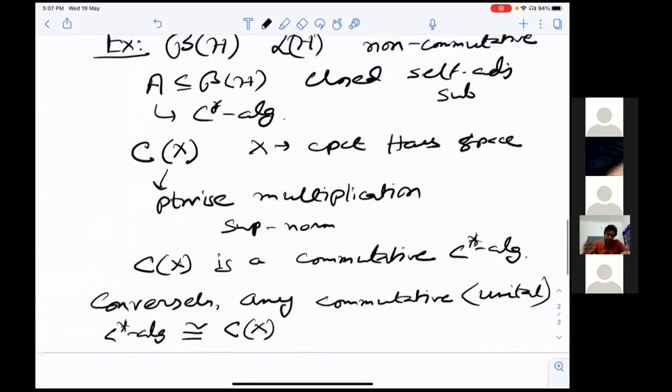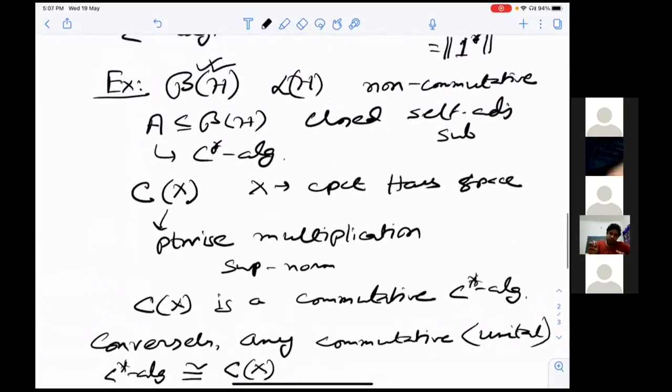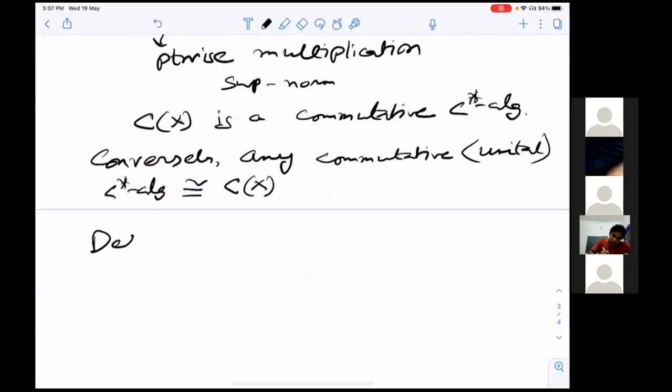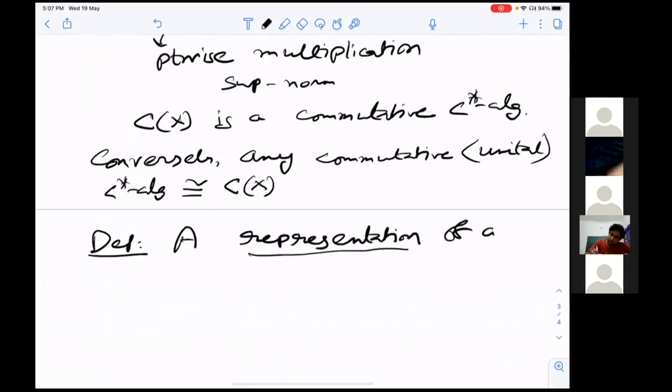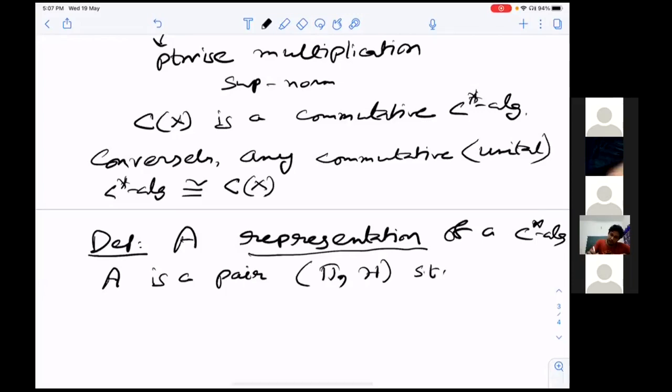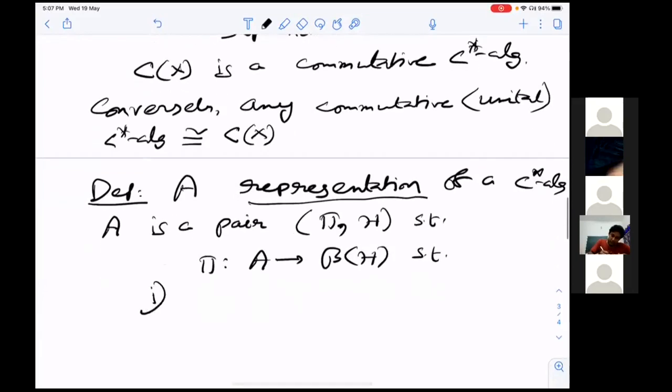Now we have defined a C-star algebra. Now we have to define a representation. A representation of a C-star algebra A is a pair (pi, H) such that pi is a map from A to B of H, such that these properties hold.